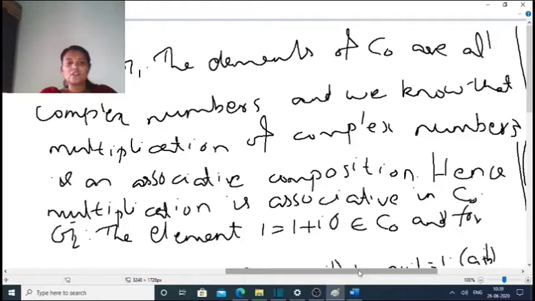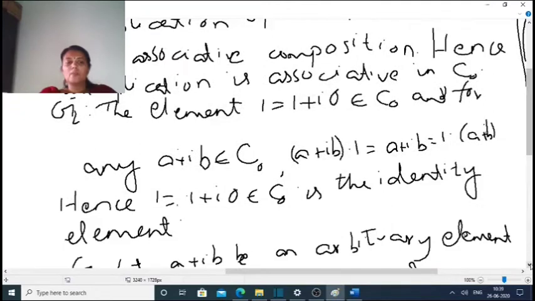Next G2, we have to show that there exists an identity element. For multiplication we know that the identity element is 1. Here 1 can be taken as 1 plus I0, an element of C0. For any A plus IB in C0, A plus IB into 1 is equal to A plus IB, which is equal to 1 into A plus IB. Hence 1 equal to 1 plus I0, an element of C0, is the identity element.